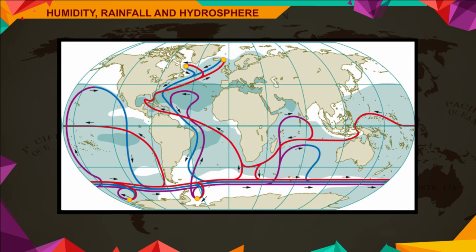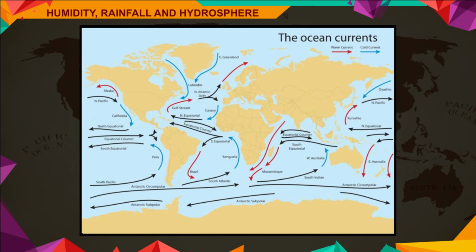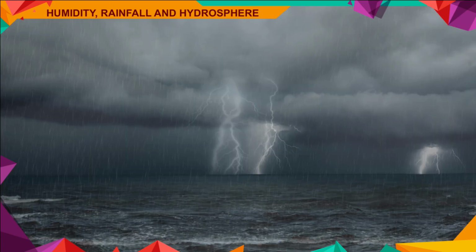These currents follow Ferrel's law and move in a clockwise direction in the northern hemisphere and in an anti-clockwise direction in the southern hemisphere. Ocean currents at a low velocity are called drifts. The velocity is reduced as a result of surface friction with the winds. Ocean currents also influence rainfall. Winds passing over warm currents pick up moisture and cause heavy rainfall. Western coasts of Europe receive such kind of rainfall.